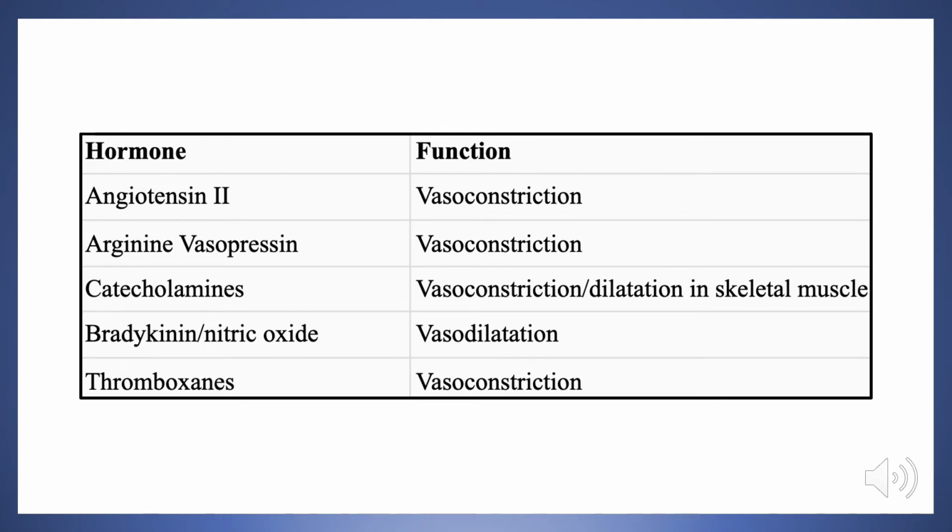Now let's move on. Let's talk about bradykinin and nitric oxide. Nitric oxide we've already talked about. As you can see, this is a small molecule that is both produced by the cardiovascular system and acts on it. Again, it causes vasodilation. And bradykinin is another peptide hormone, which causes vasodilation. The mechanism is by binding to bradykinin receptors on smooth muscle cells of arterioles, causing them to relax, causing arteriolar vasodilation. Finally, we move on to thromboxanes.